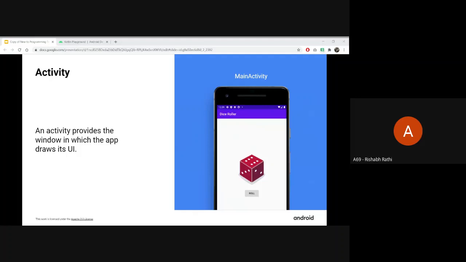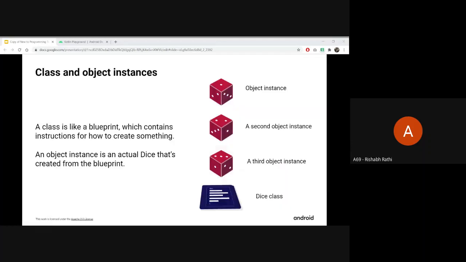As soon as you click on any app icon, the main activity is launched and then the layout is drawn on the screen, whatever the developer has created, and then the user can start interacting with the app. We will modify the main activity, writing Kotlin code. In it we will define what should happen when the user clicks the Roll button.